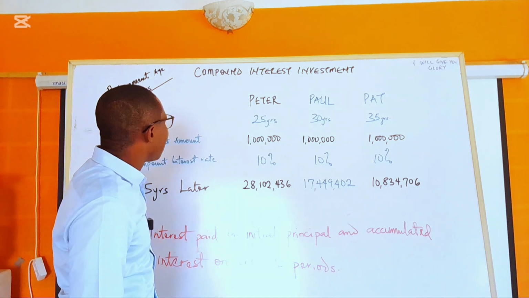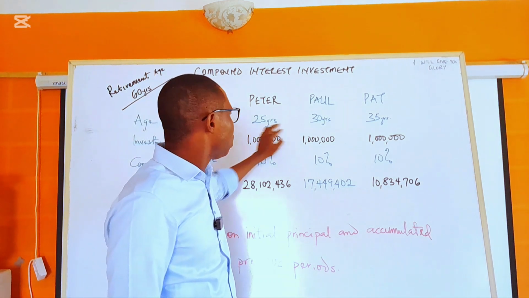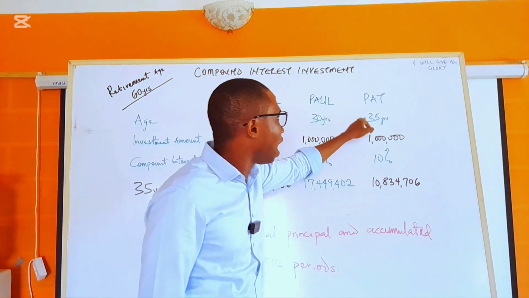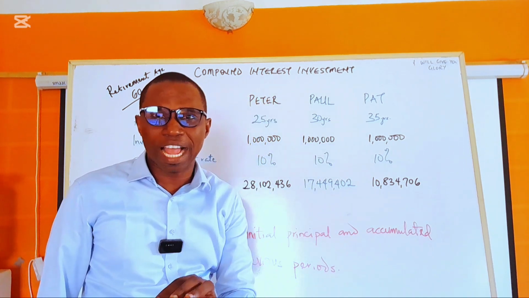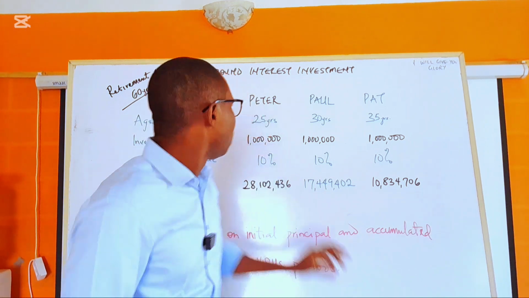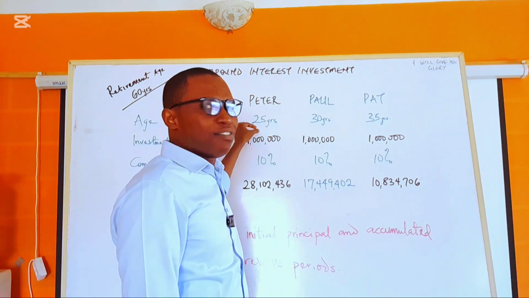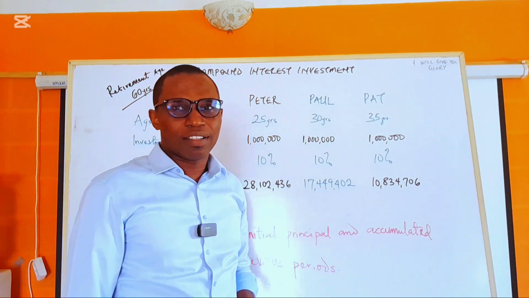So let's say, for instance, Peter is 25 years of age, Paul is 30 years of age, and Pat is 35 years of age. And they are all going to retire at the age of 60. Which means Peter has 35 years to go, Paul has 30 years to go, and Pat has 25 years to go.